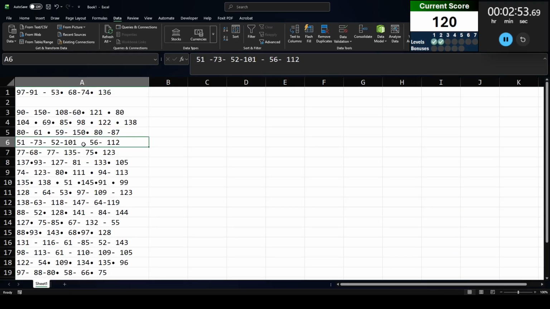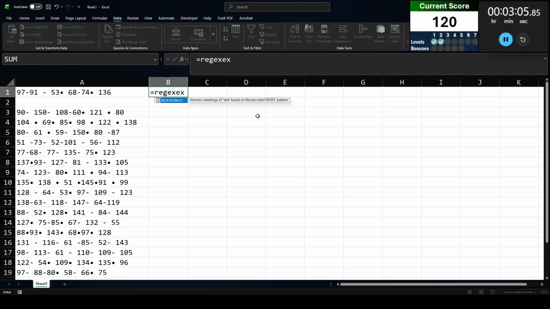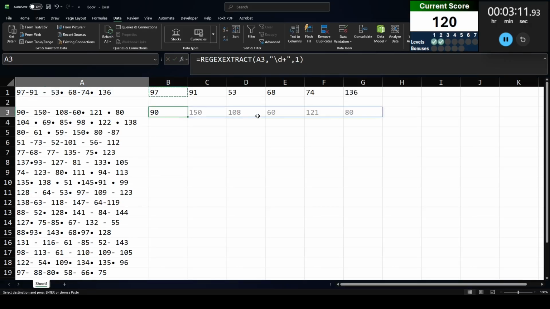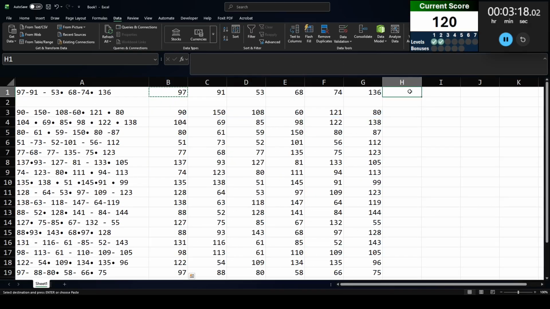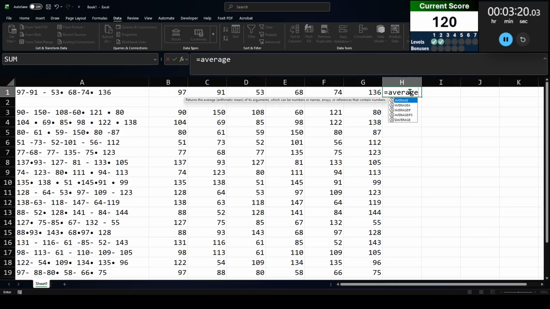Now, it interprets some dashes correctly, some spaces it missed. It's got some bullet points in here for some reason. But really, I'm just concerned about the numbers, and I don't think there are numbers smashed together, right? So I'm going to go ahead and regex extract all the numbers from each row there, just like that. And in fact, let me go ahead and multiply by 1 to turn them into numbers to do the data analysis. Right, and so then I want to average, actually, I want the integer part of the average, right?